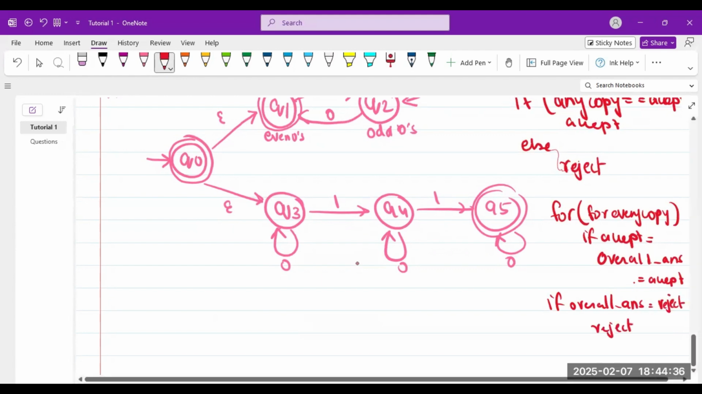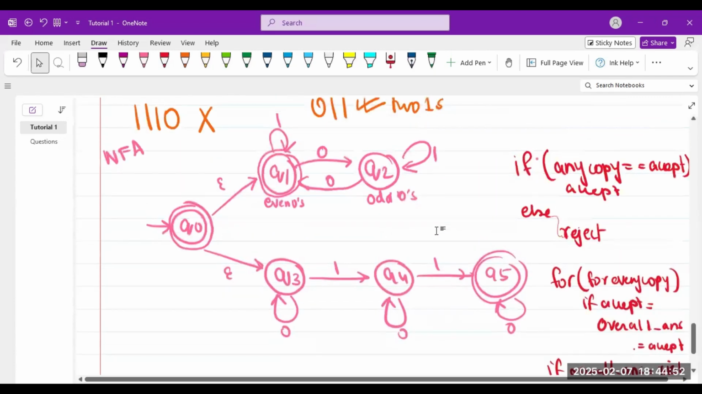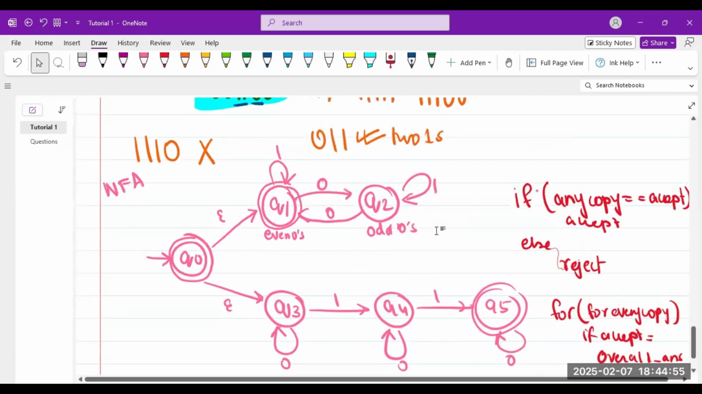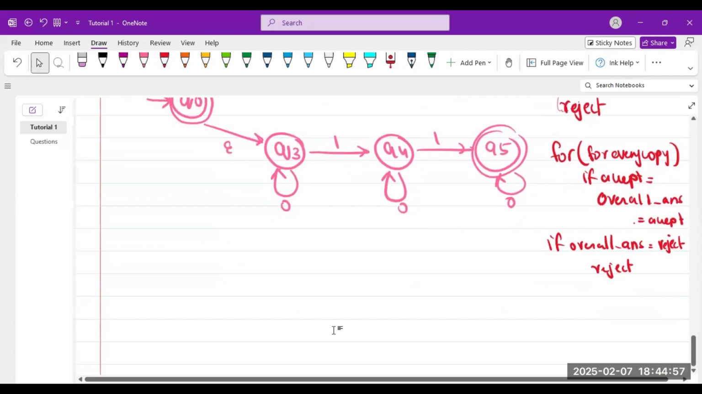This is just to understand your concept of NFAs: if you're iterating over every copy, it's basically that at every epsilon, you make a copy of yourself, and at the end, you iterate through every copy. If any of them has an accept, you accept. Otherwise, if all of them are reject, you reject. So I hope this one's clear. If there are any questions, please let me know.